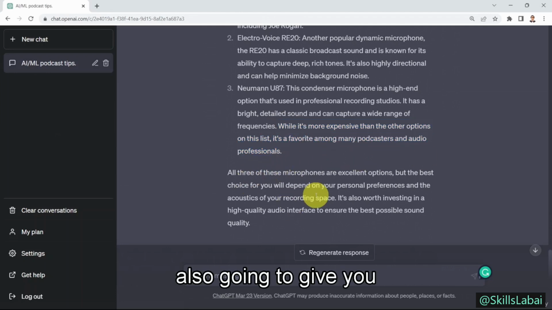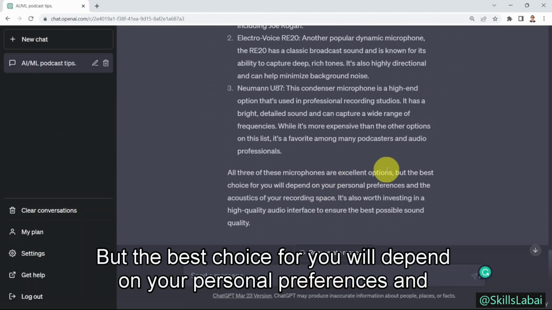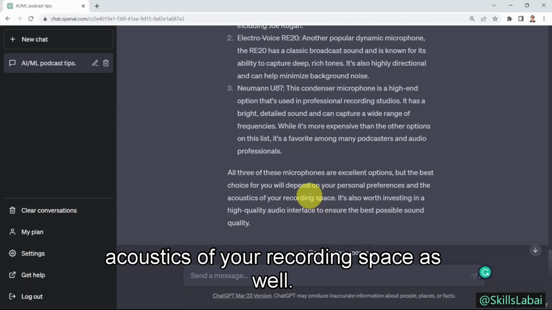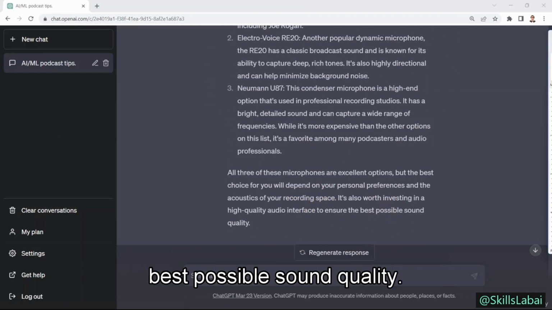That's also going to give you a conclusion. All three of these microphones are excellent options, but the best choice for you will depend on your personal preferences and acoustics of your recording space as well. And it's also worth investing in a high-quality audio interface to ensure the best possible sound quality.